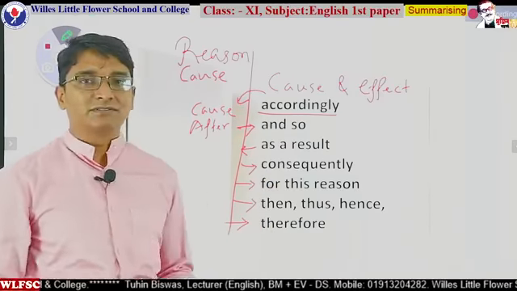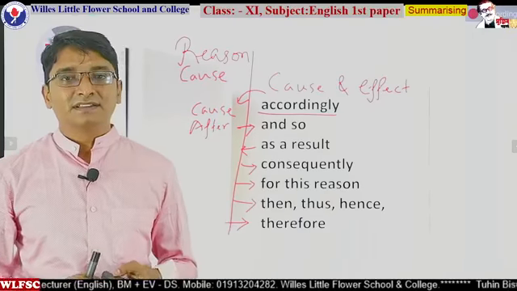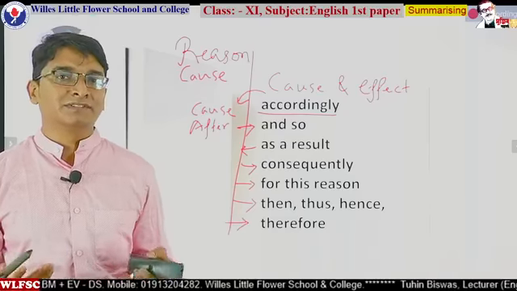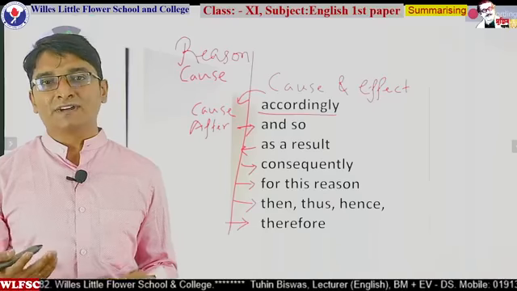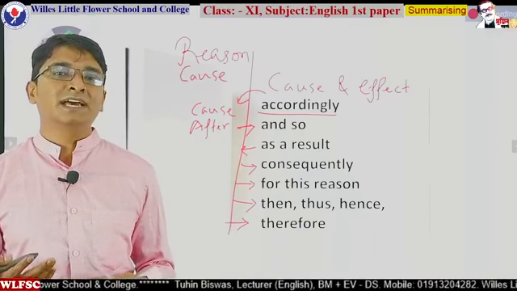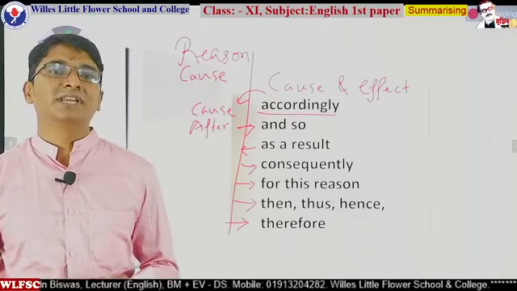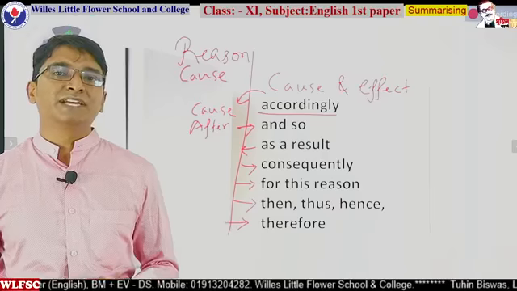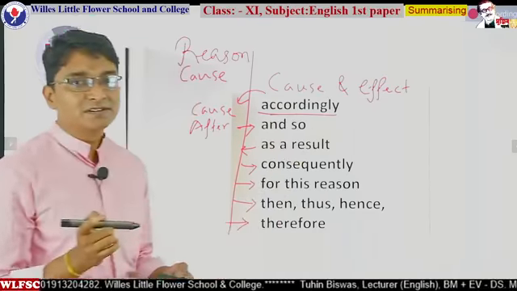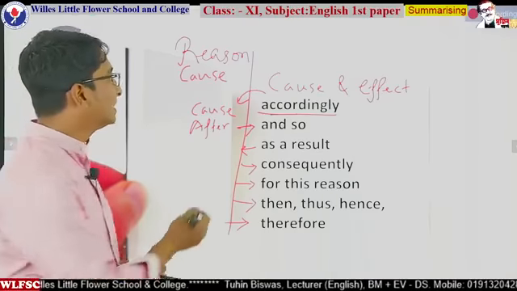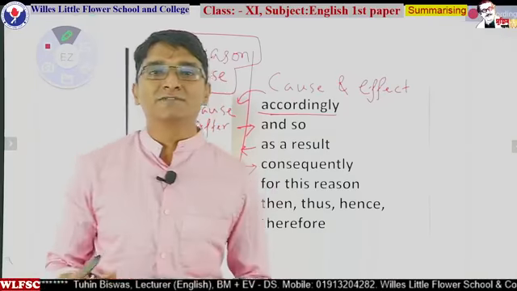So these are the connectors actually. If you put this type of connectors in your answer, then the examiner will feel that you have something and you have done something. So these are the ornaments of a sentence. If you feel that you are not very good at English, just use this type of techniques or keywords, that will help any learner or beginner to get a very good score. So accordingly, remember, before writing these things, you have to have a reason sentence or cause sentence, because I am just discussing cause and effect passages.